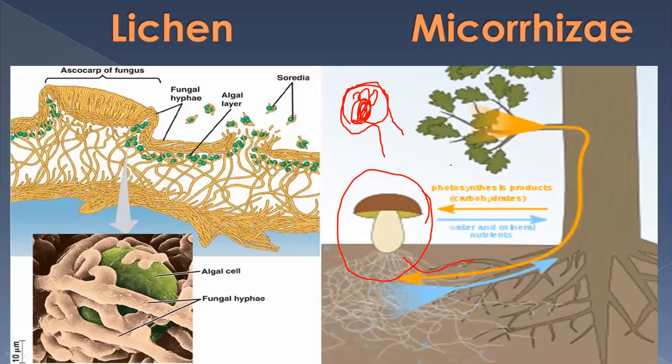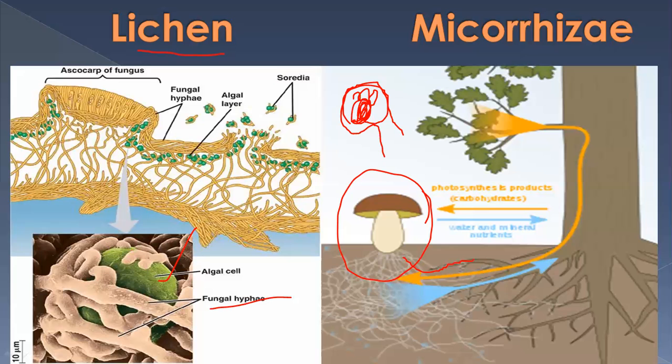ectomycorrhiza. So if we see here lichens, the connection of fungi and algae, we can see these are unicellular algae over there, or they can be multicellular. So this is the algal cell, which must be photosynthetic, and fungal hyphae get around that.